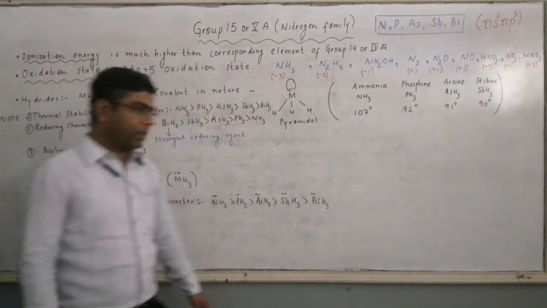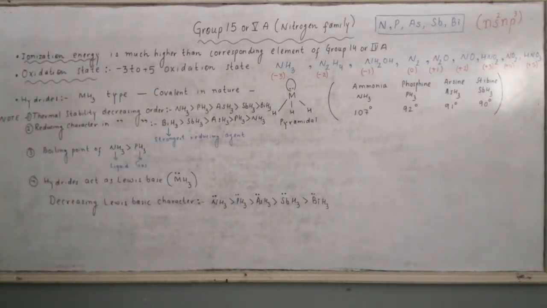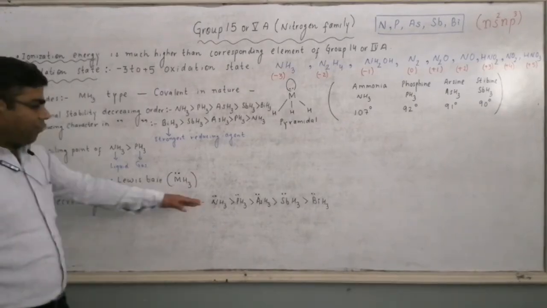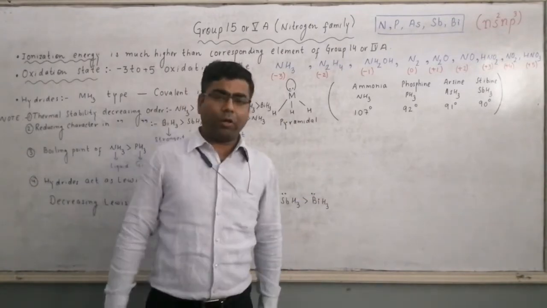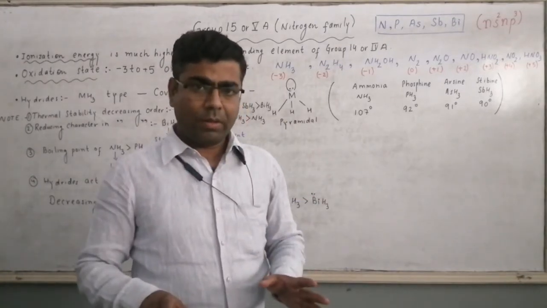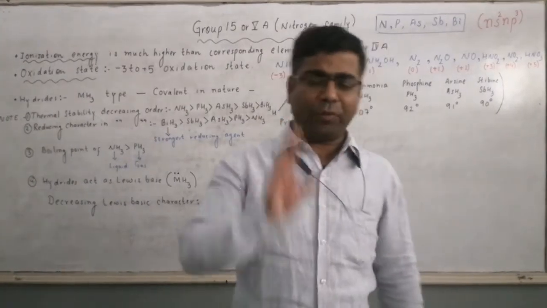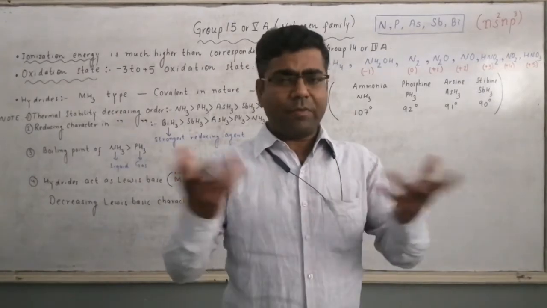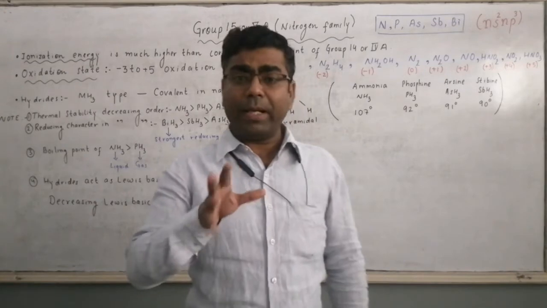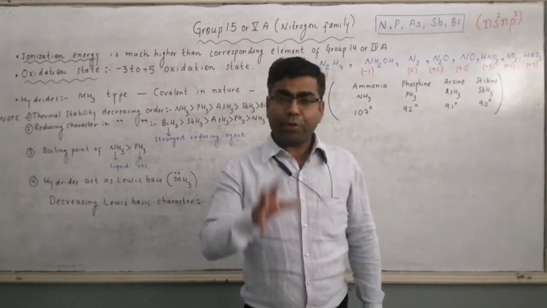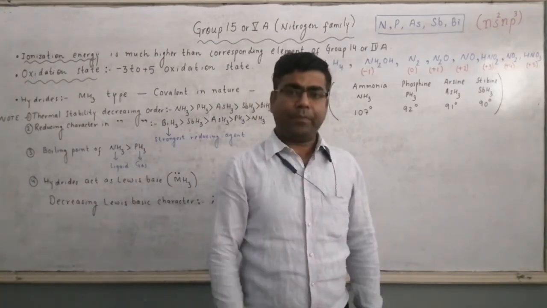Now, if we talk about the comparison of basic character, then NH3 is found to be most Lewis basic, while Lewis basic character of BiH3 is least among the hydrides of group 15. Reason is very simple. Lewis basic character depends on electron pair availability.